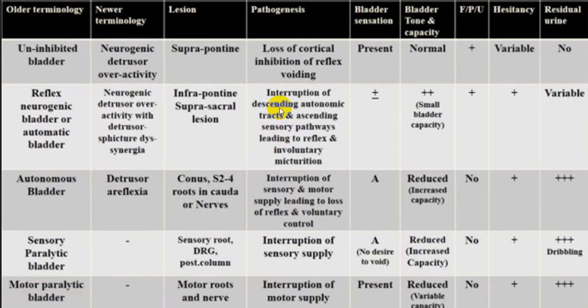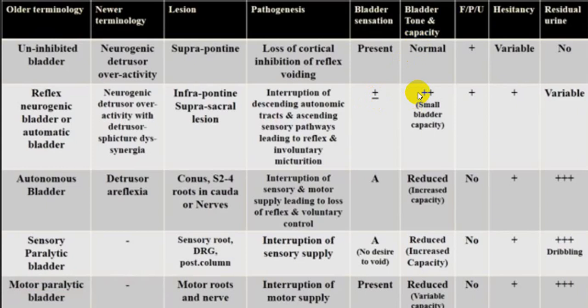So the descending autonomic tracts are interrupted and the ascending sensory pathway is being damaged. So there is an effect on involuntary micturition. So the person may or may not have sensory pathway depending upon if it is damaged. The person may or may not have sensation going to the center.